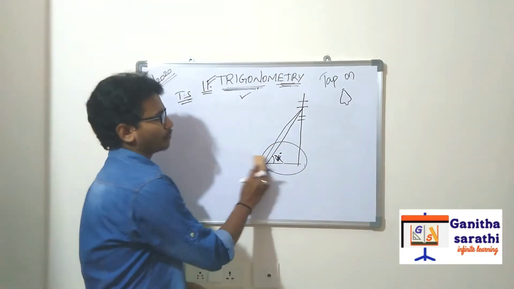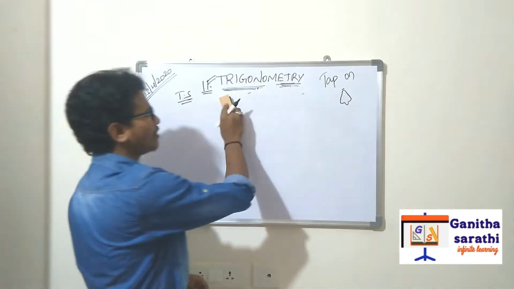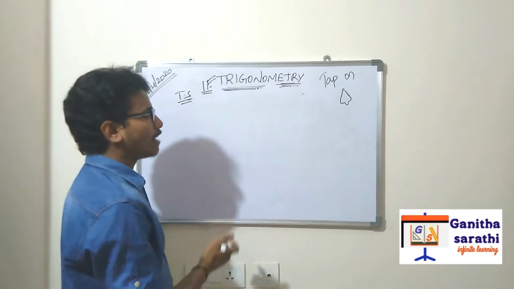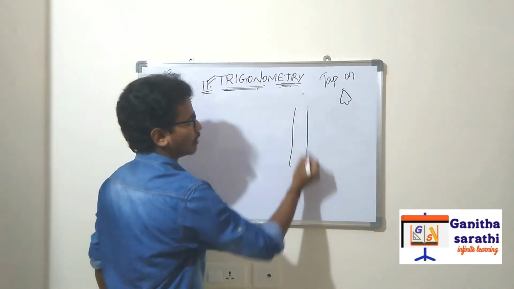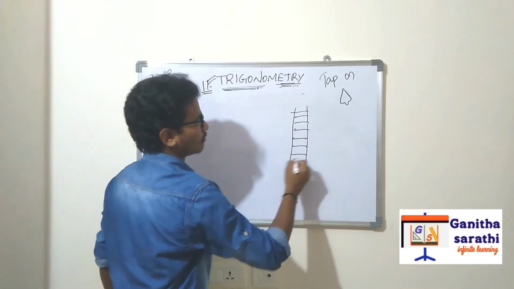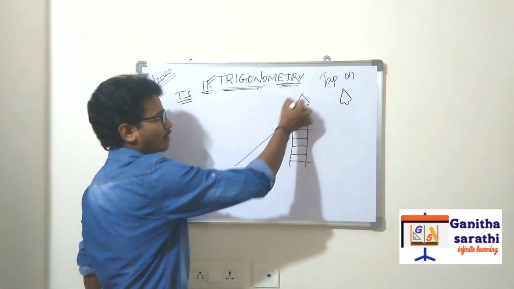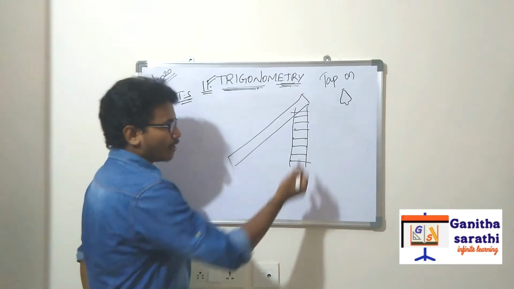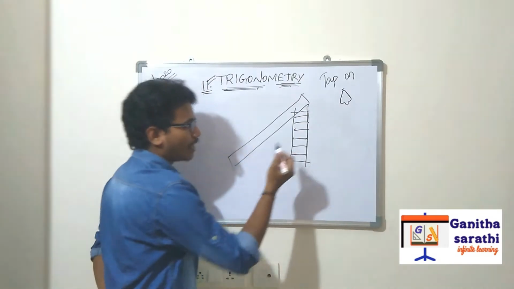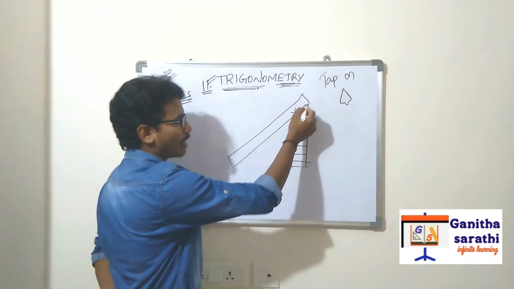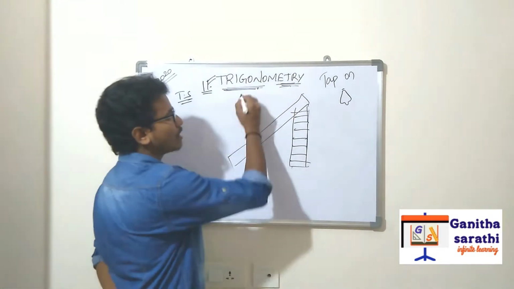In daily situations, in parks you can see a slider, right? You can see a slider like this. Here also you can measure the height of a ladder and the height of the slider by using what?